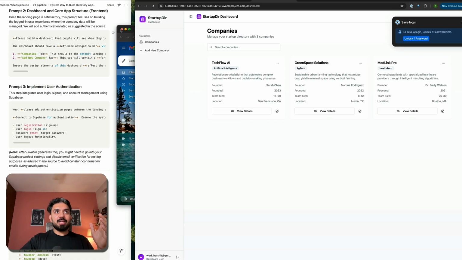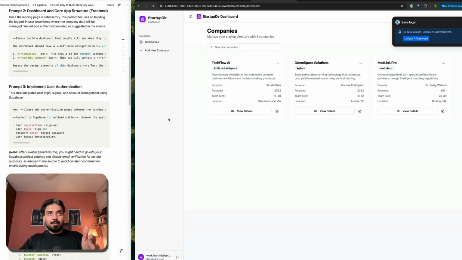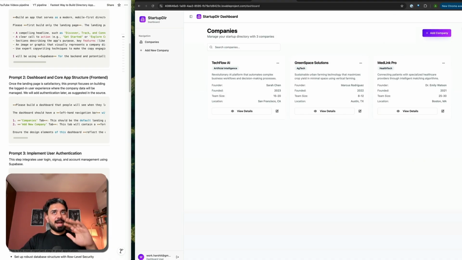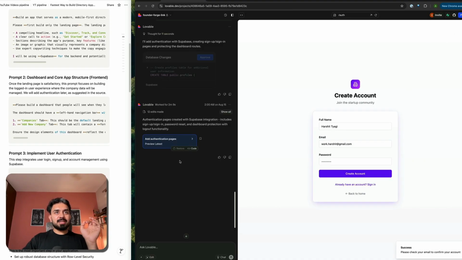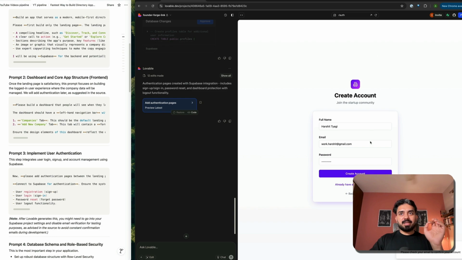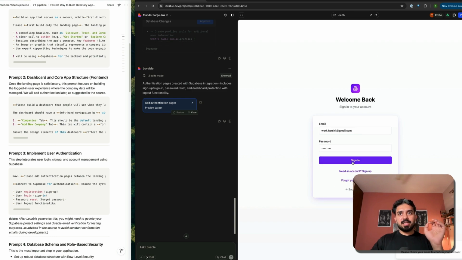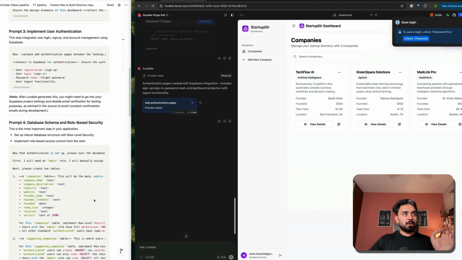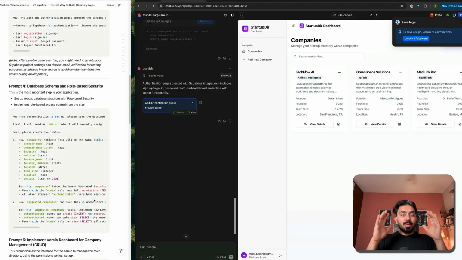Let me close this. So left panel, this is what I prompted, the dashboard in the core user experience. I have some dummy data. I have not added any data, as you already know. Our database is completely empty. So I have got some dummy companies here, and let's continue building this application. So I can see that this is working fine now. This is already good to go. I have this dashboard set up. This is pretty good. Now the next step is the most important step.